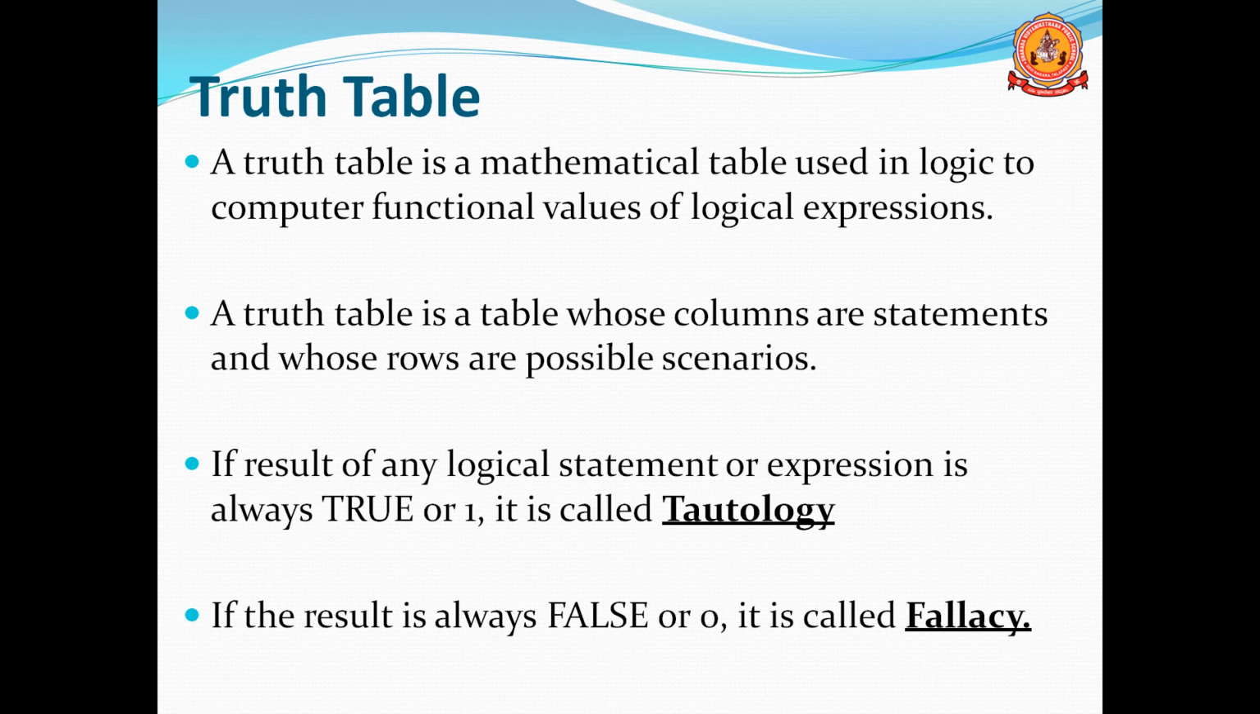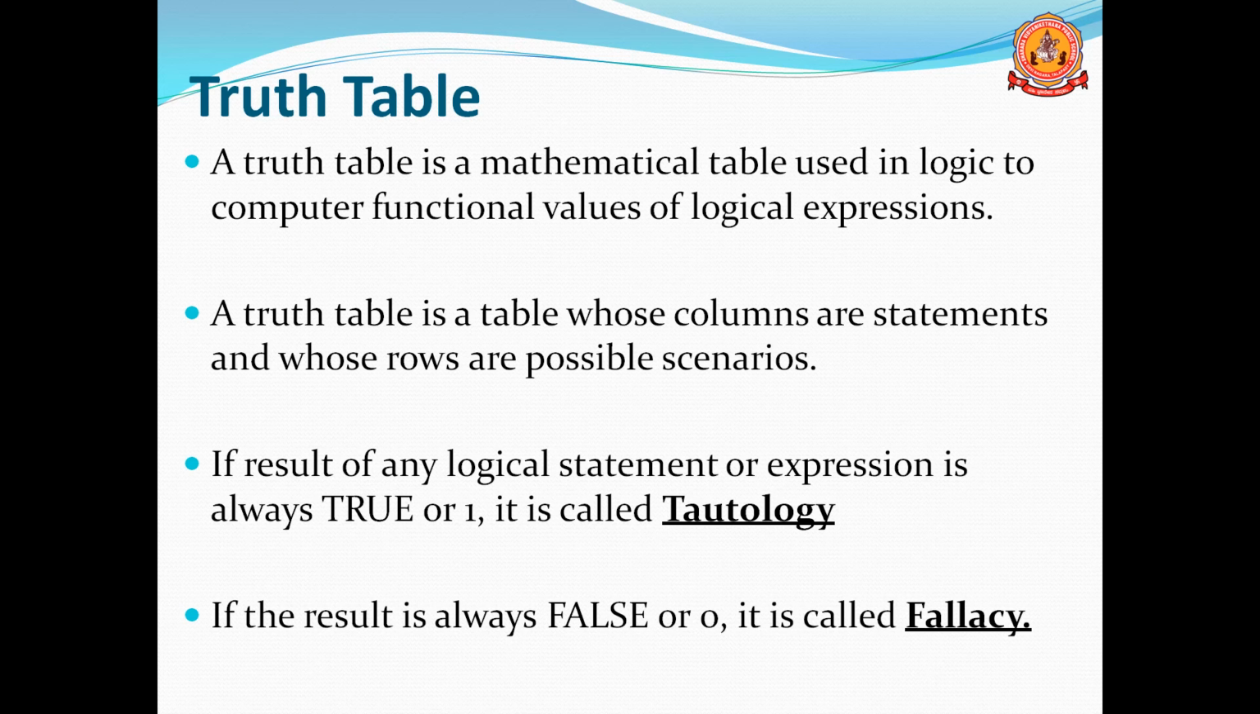A truth table is a table whose columns are used for statements and rows are used for possible scenarios. You will understand later how columns and rows are used. Normally, in a truth table, columns are used for statements, and rows are used for possible scenarios or possible combinations.